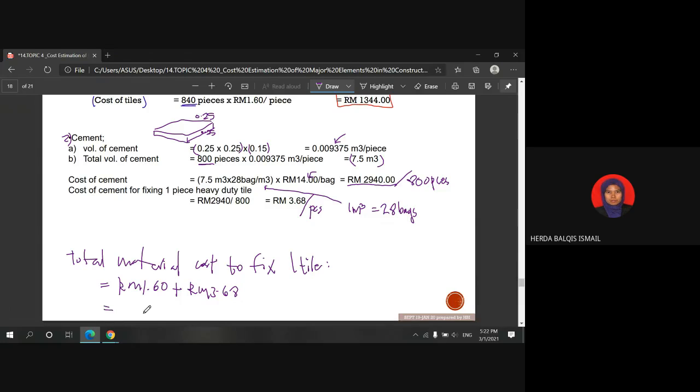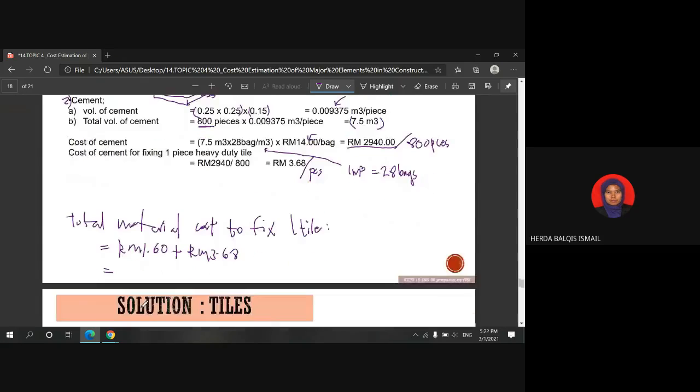So this is total material. So you will get RM 5 ringgit and 28 cents. Alright.